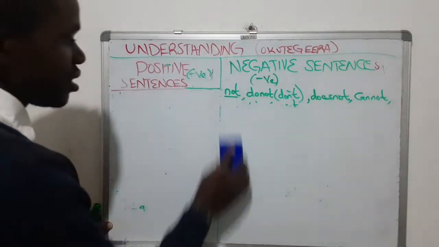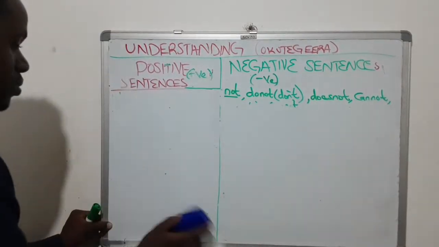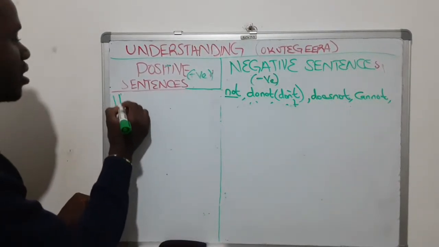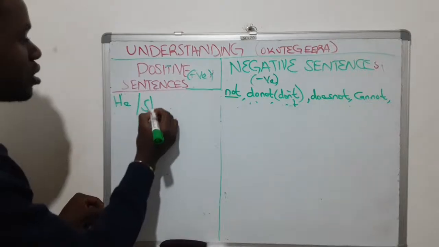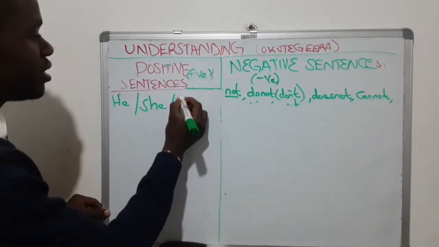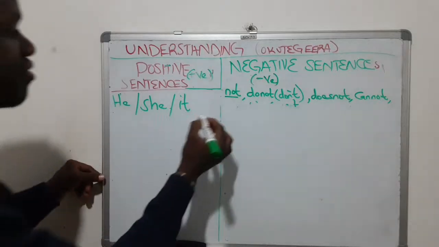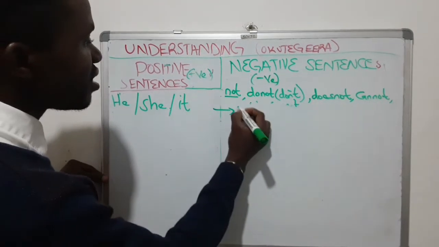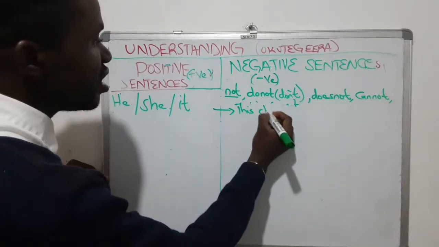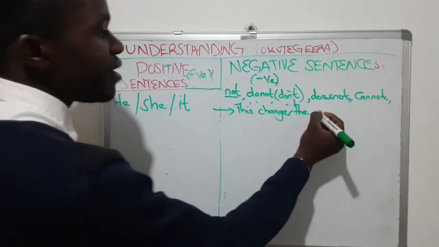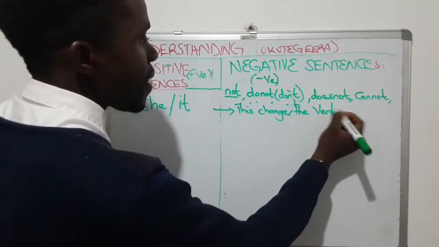First clear this such that I create space. So when you use he or she or it under positive format, for negative, this changes the verb, as we're going to see.